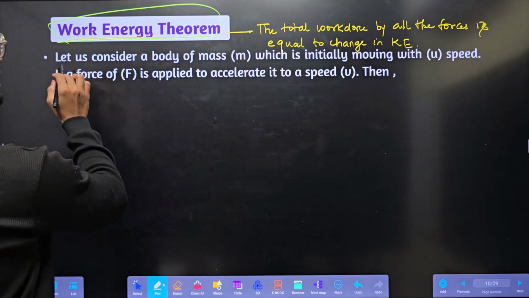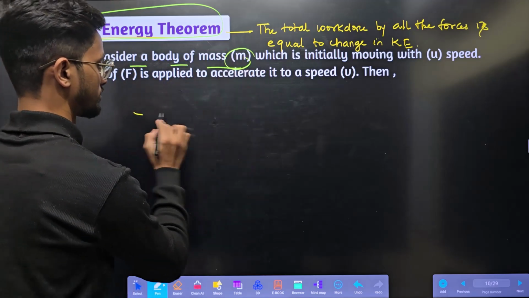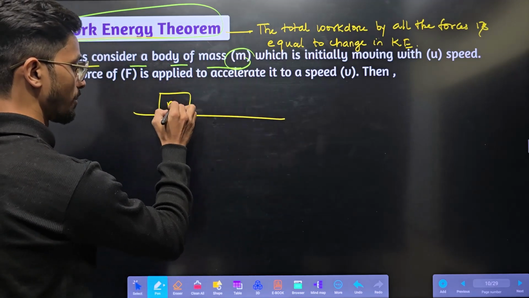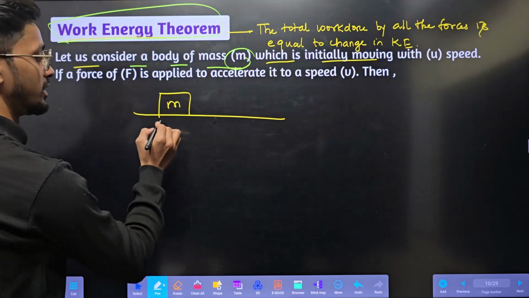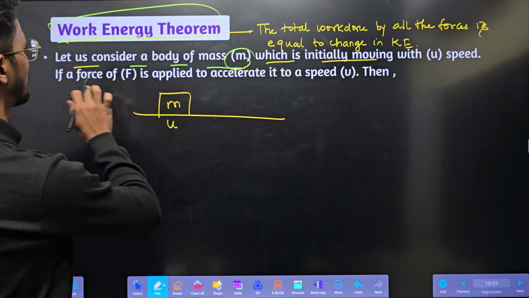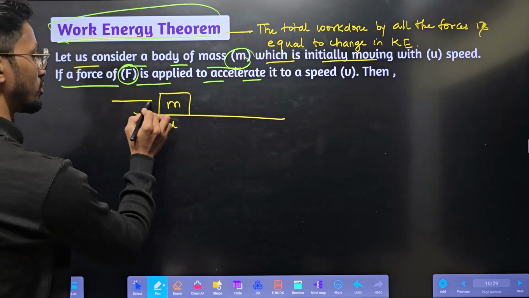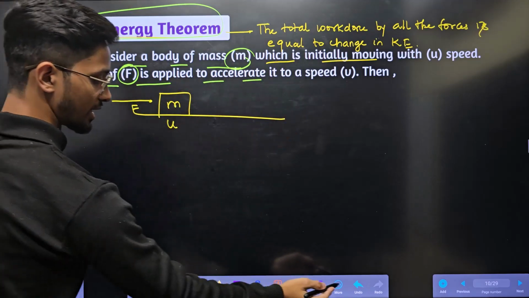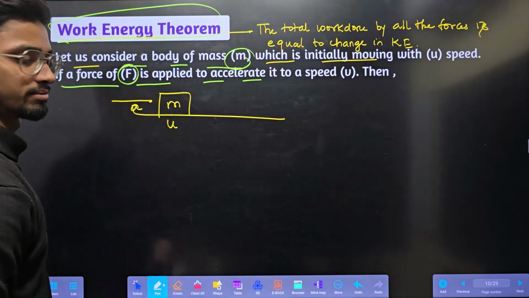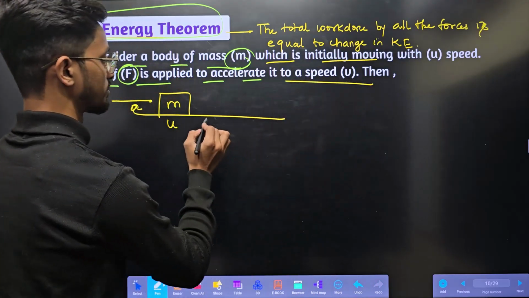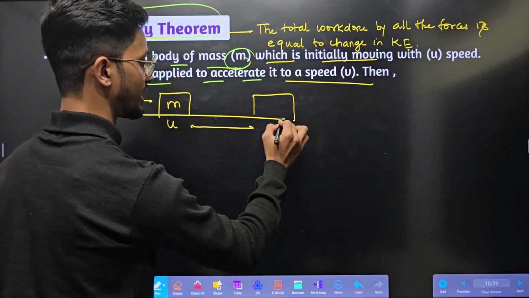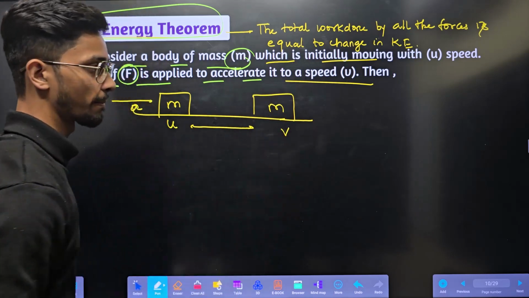Simple. So let us consider a body of mass m, which is initially moving with speed u. If a force F is applied to accelerate it, we are applying a force F which is accelerating it with acceleration a to a speed v. So it got displaced and it gained the speed v.